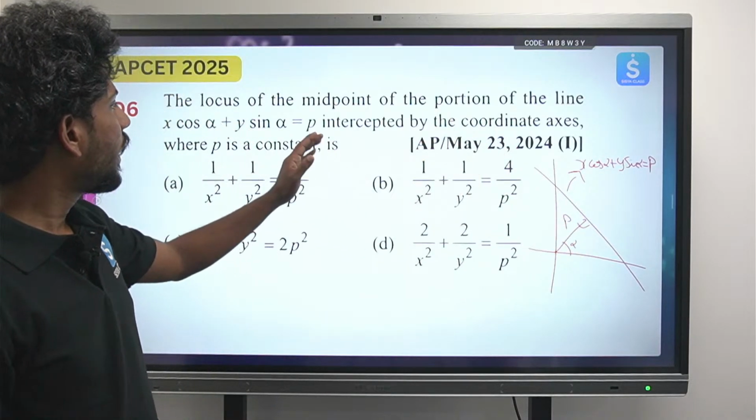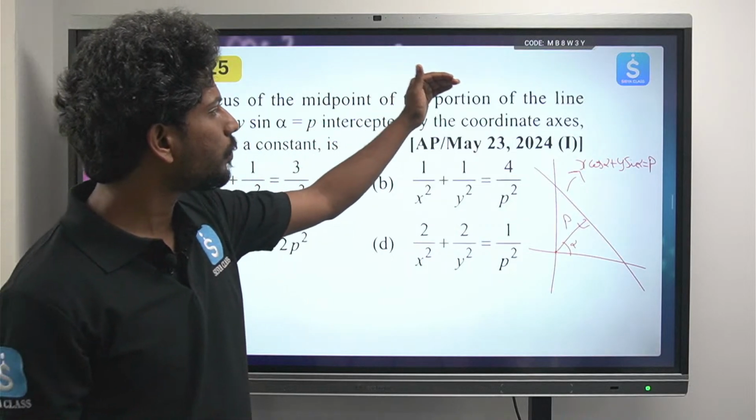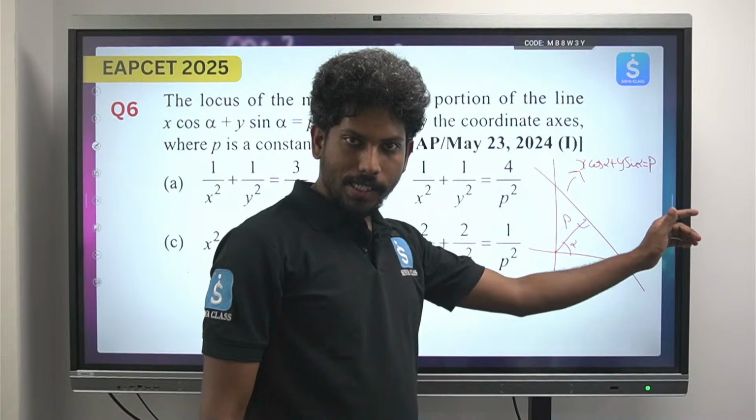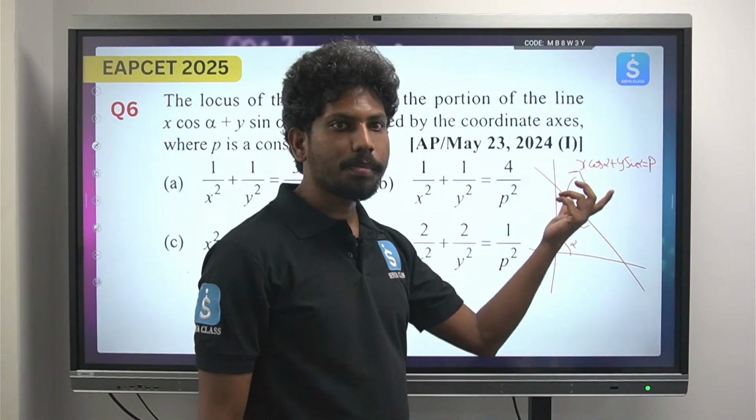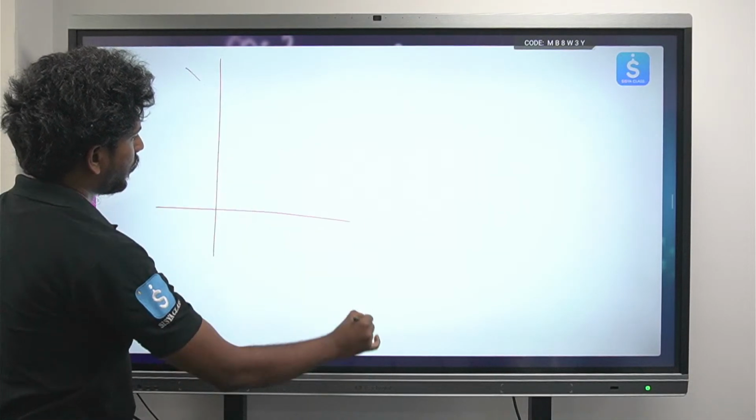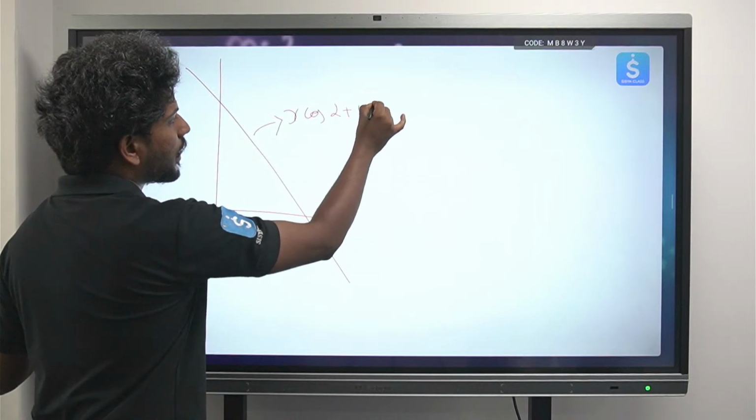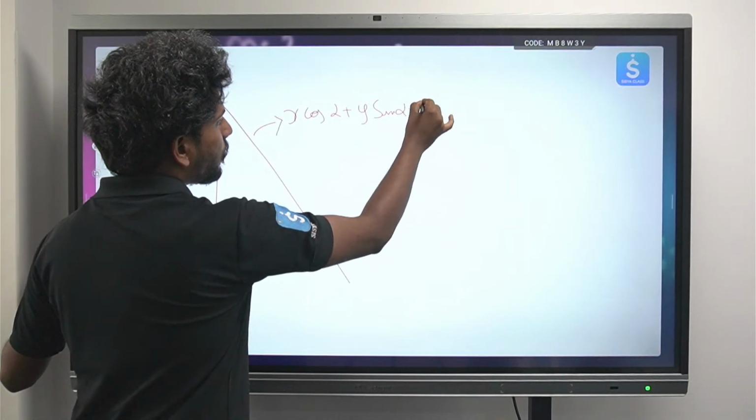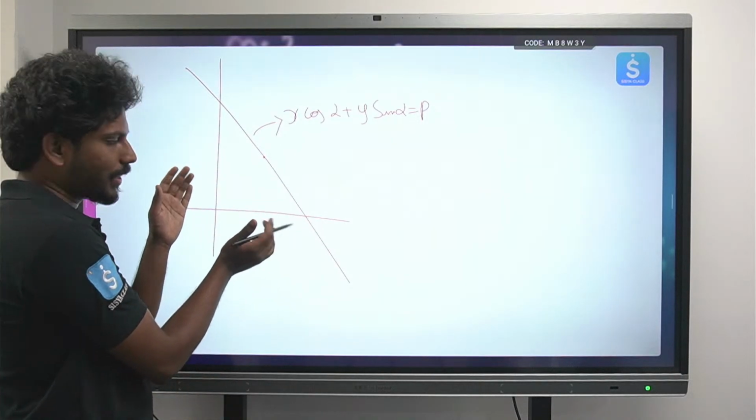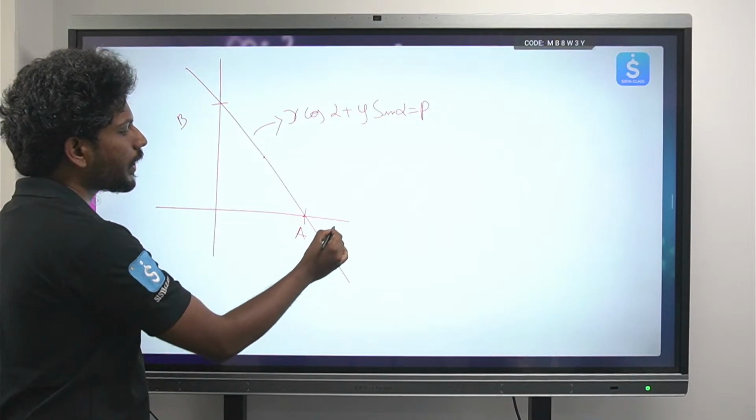Okay, now it is intercepted by the coordinate axes, where p is the constant, and we need the locus of the midpoint of the portion. So this is a line between the coordinate axes and it has some intercepts. So how do we find the intercepts? Okay, you have this equation x cos alpha plus y sin alpha equals p. He is asking for the locus of some midpoint, but before that we need the points on the coordinate axes. So can we find this, if this is point A and this is point B? Can we find point A and point B?